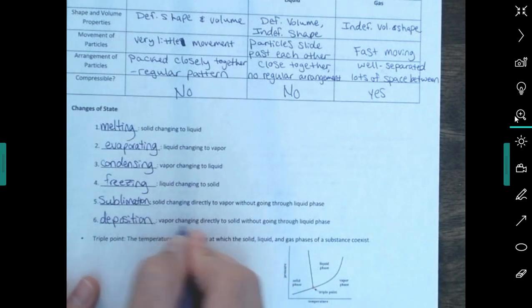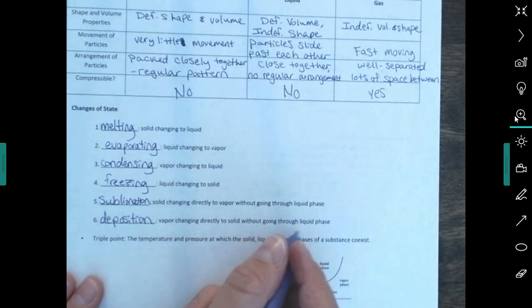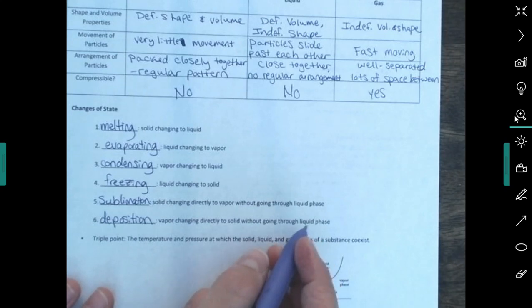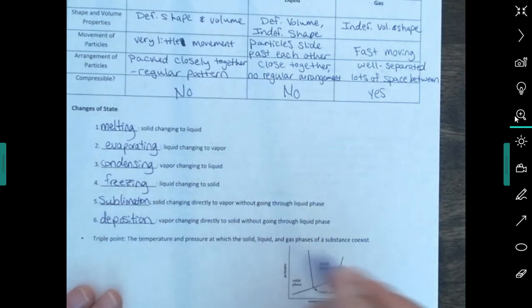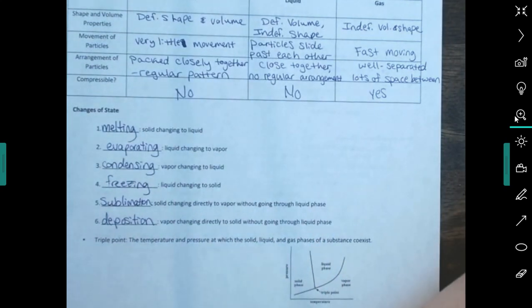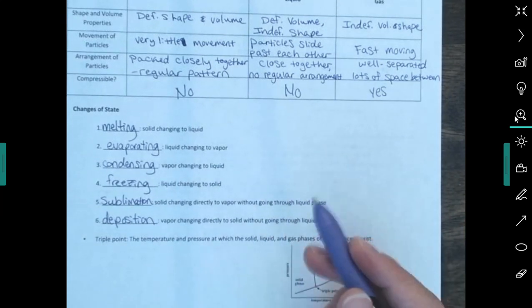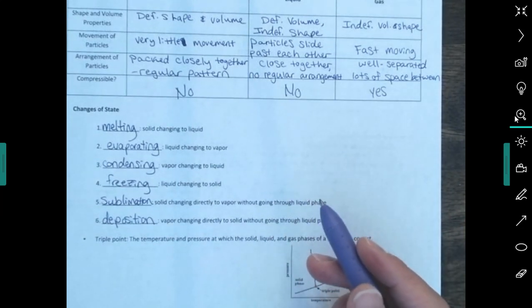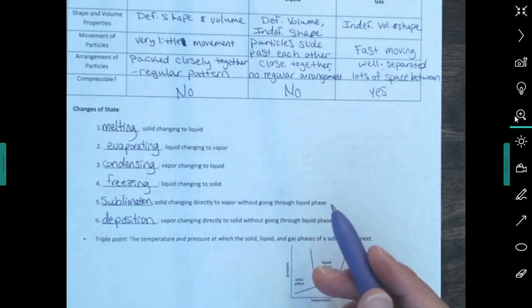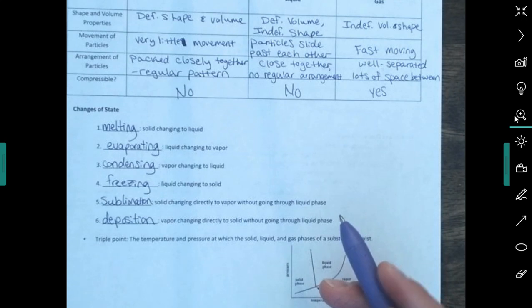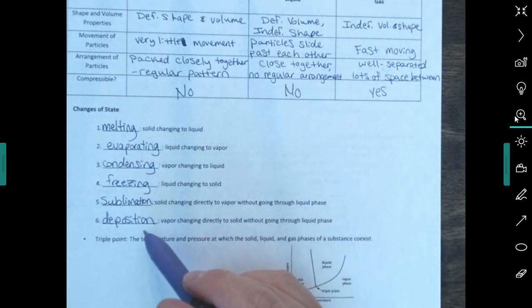Deposition. Okay, an example of a vapor changing directly into a solid would be, I know we don't see this too much in South Texas, a frost on your windshield when you get in your car in the morning during the winter. That's because there's water vapor in the air in the gas form, and when it hits your cold windshield, it can freeze directly into a solid. That's deposition.